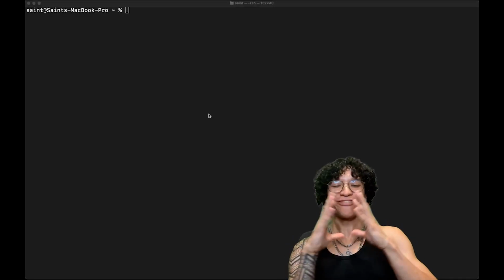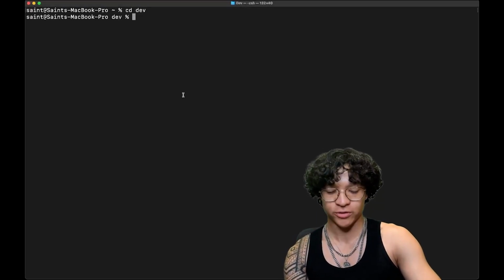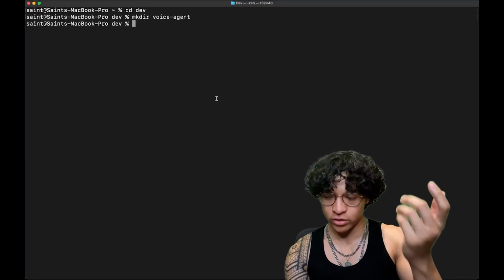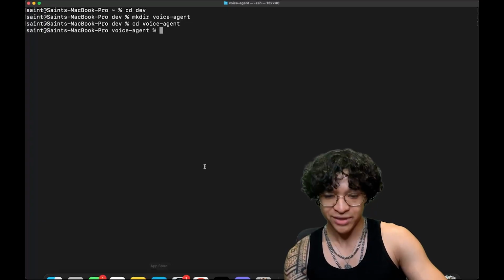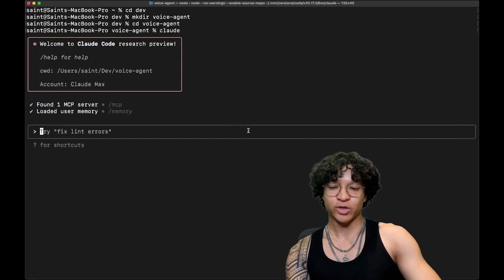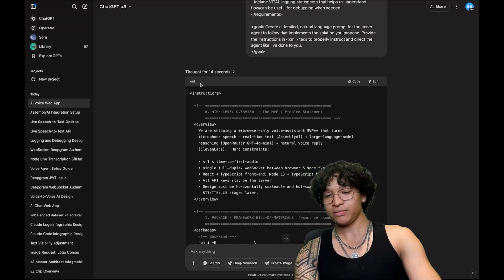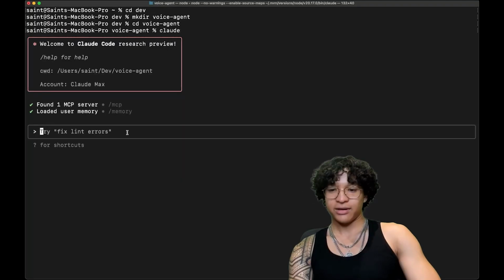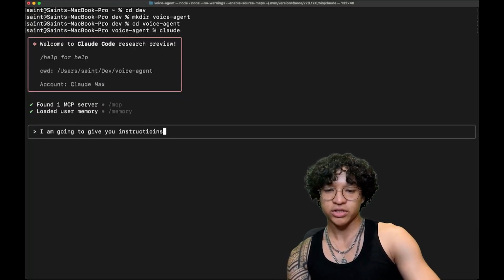It's time for the fun part. I am going to navigate to my developer folder I have on my Mac. I'm going to create a voice agent folder for the code base we're working with. I'm going to go to the voice agent folder and open Claude. This opens Claude in the directory that we're currently in. Now I'm going to copy the instructions that O3 made for us earlier, and I am going to write this in. I am going to give you instructions to follow.